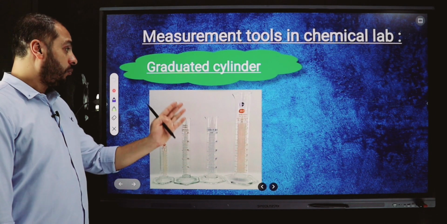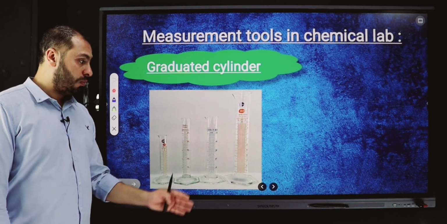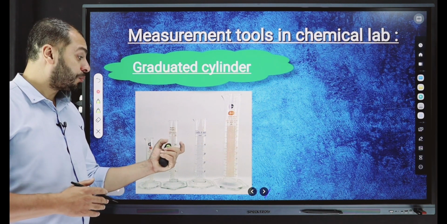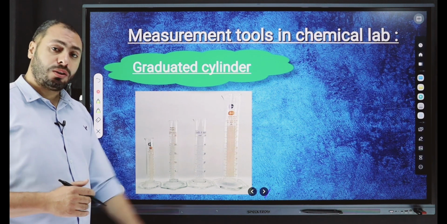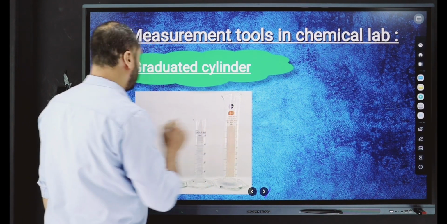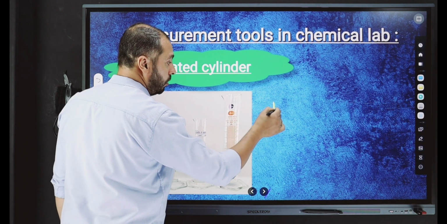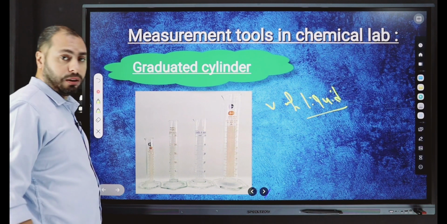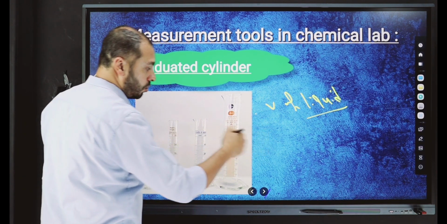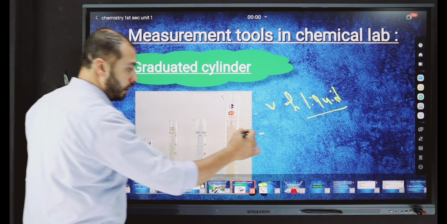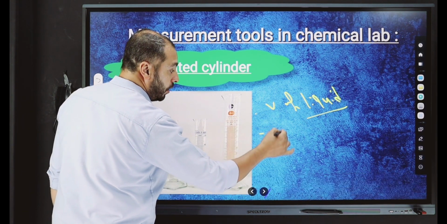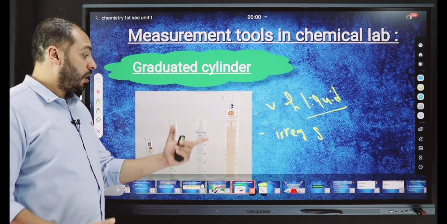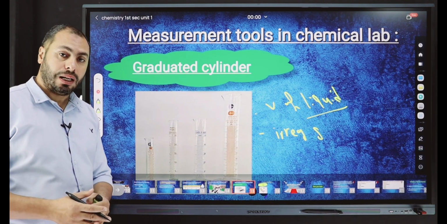Another thing, graduated cylinder. What is the function of the graduated cylinder? We can use a graduated cylinder for measuring two things. Number one, the volume of liquids. Okay? This is the first thing. And the second function for the graduated cylinder is measuring the volume of irregular solids. How can we use a graduated cylinder to measure irregular solids?